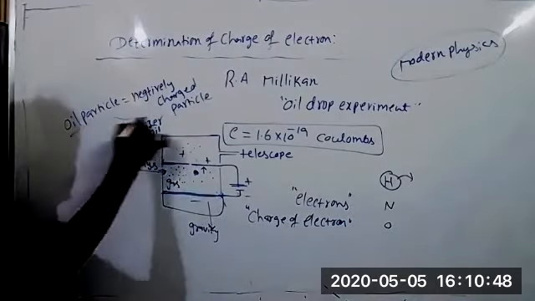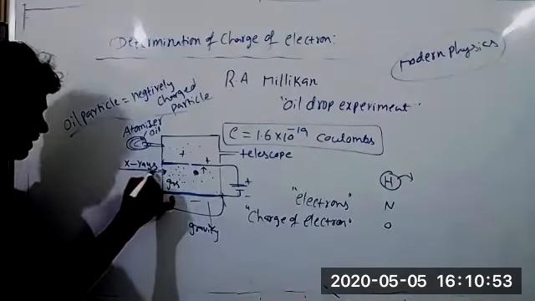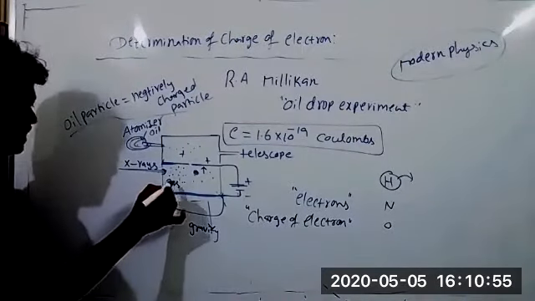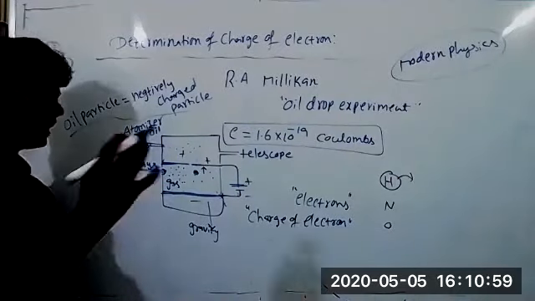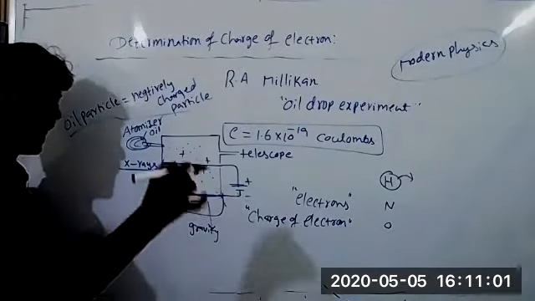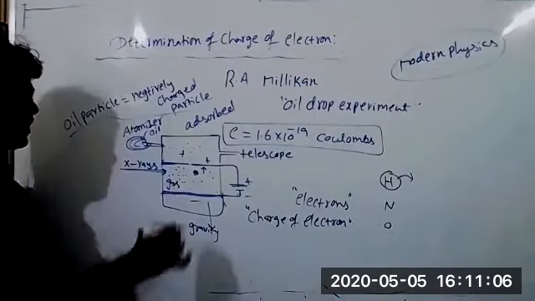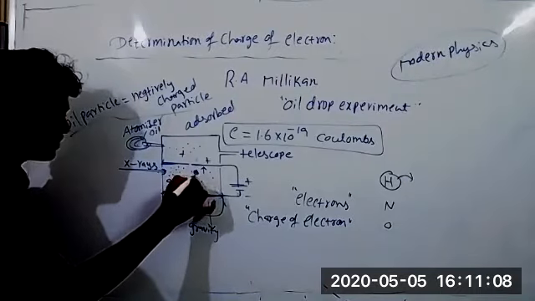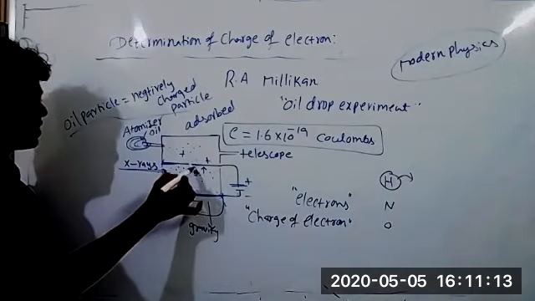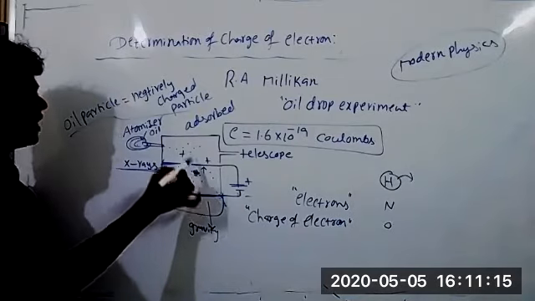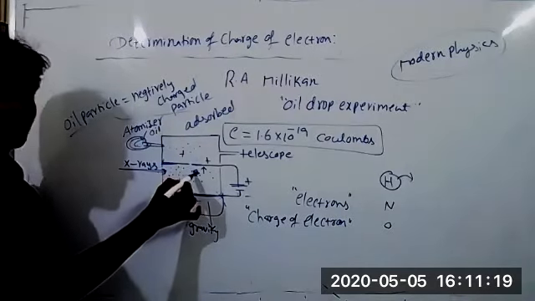Is this okay? The oil particle behaves like a negatively charged particle. Because of passing X-rays into this gas, the gas becomes ionized, meaning gas molecules lose some electrons. Those electrons are adsorbed, not absorbed. Adsorbed means some electrons are present on the surface of this oil droplet. Electrons are adsorbed by this oil particle. Now the oil particle behaves like a negatively charged particle because the oil drop has some electrons.